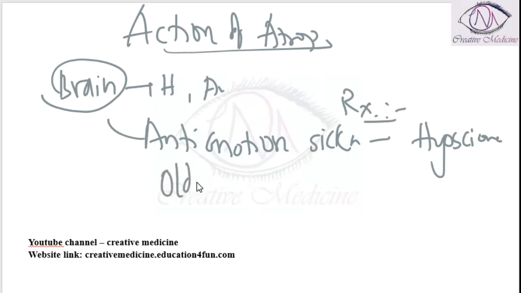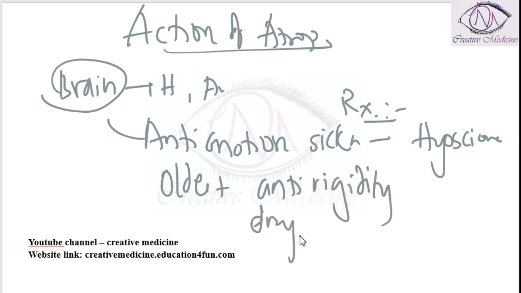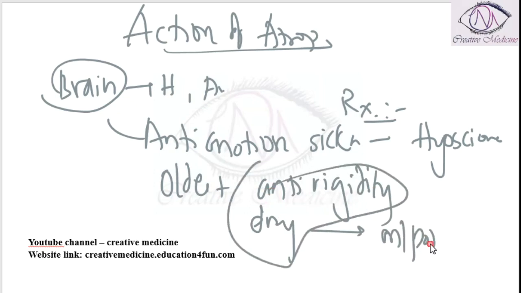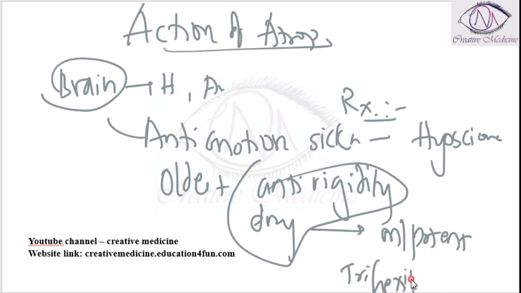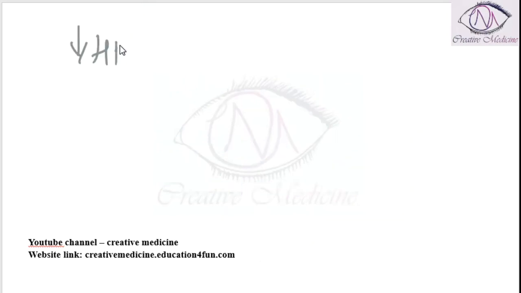Atropine is the oldest anti-rigidity drug, but the most potent anti-rigidity drug is actually trihexyphenidyl. Then atropine causes transient bradycardia.